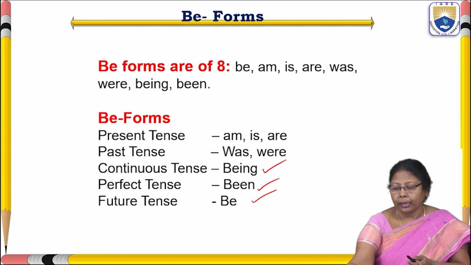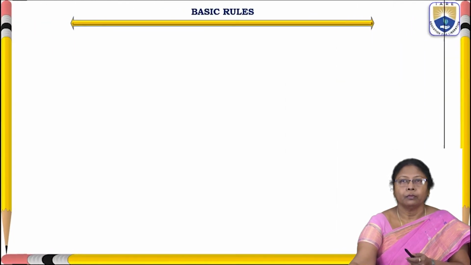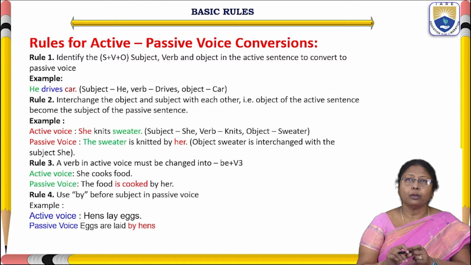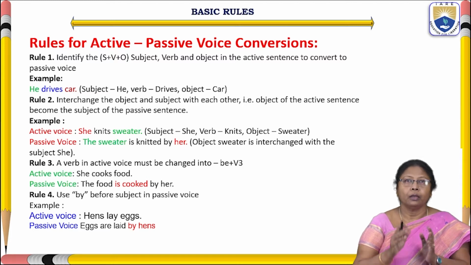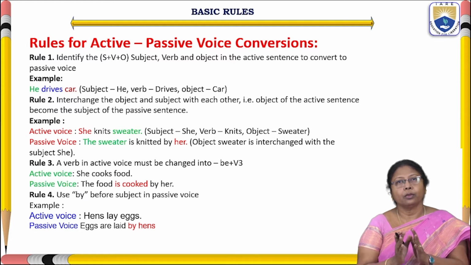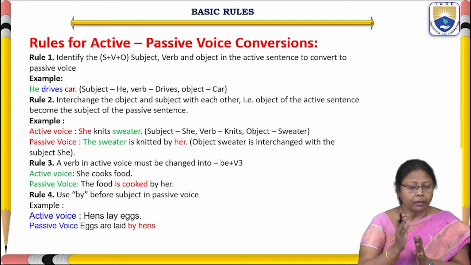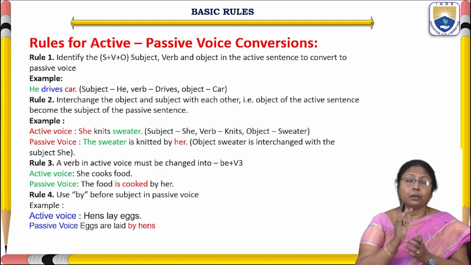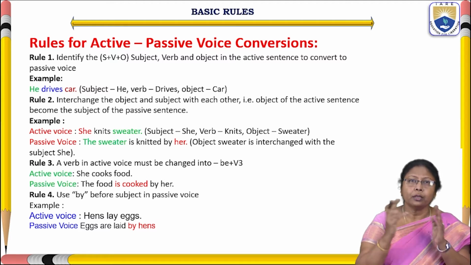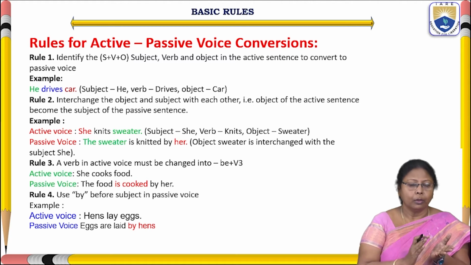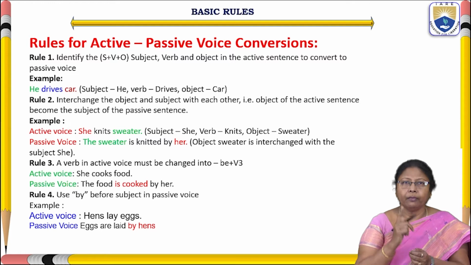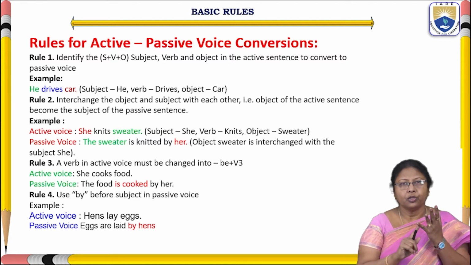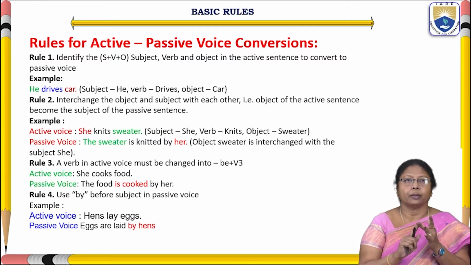Okay. And now, let us see the basic rules of converting active voice into passive voice. As I have given very clearly in this slide, these are the rules that we have to follow while converting active voice into passive voice and passive voice into active voice. Rule number 1. As we know very well, every sentence will have subject, verb and object.